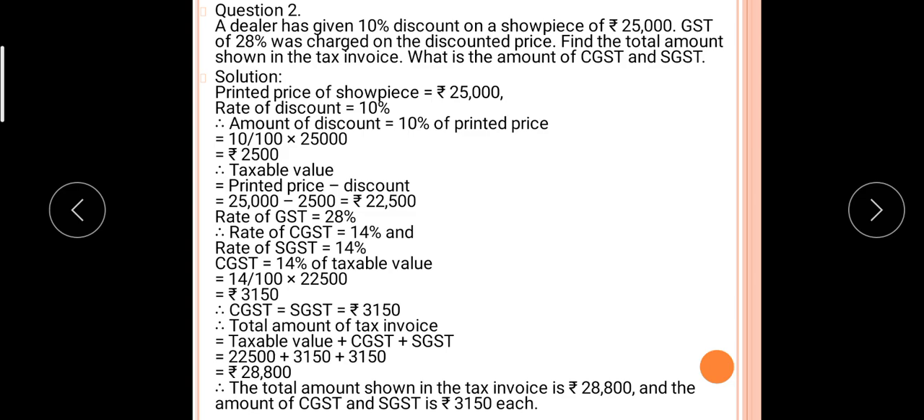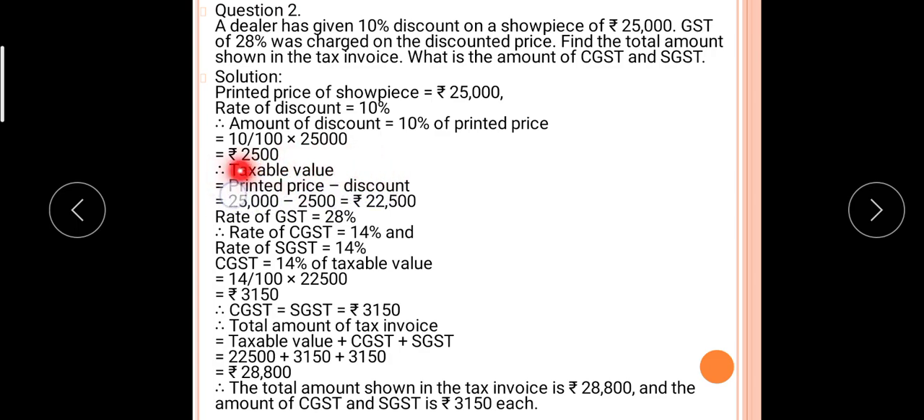Printed price of show pieces is rupees 25,000. Rate of discount is 10%. Means on 25,000, how much amount are we getting? 10% of 25,000, that is 2,500. Now the actual amount is 25,000. How much discount? 2,500. Therefore, what is the taxable value?